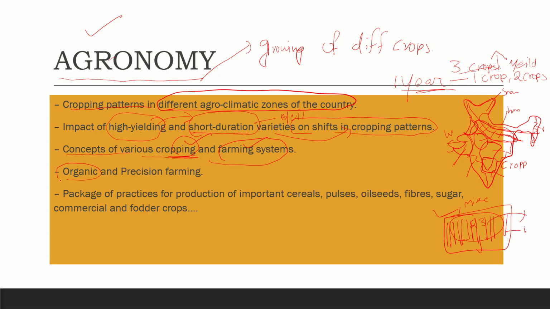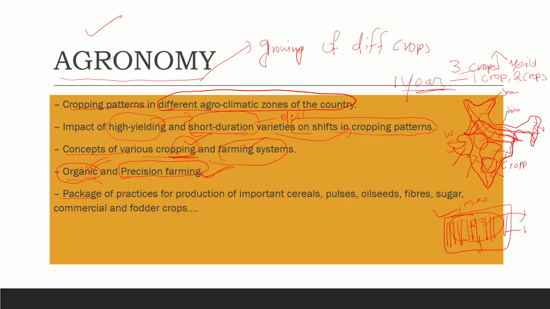Next, organic agriculture, which is very famous, and we may expect direct questions from this section every year. Organic agriculture means, as we all know, farming without using any chemical fertilizers. If we produce crops this way, they are organic. We also study precision farming, which is another type of farming that aids farmers' development and farm development too.